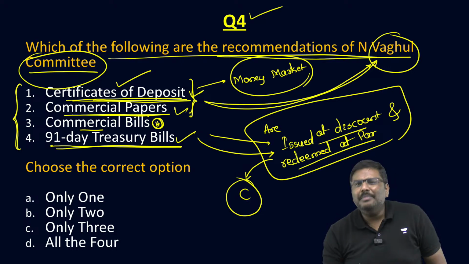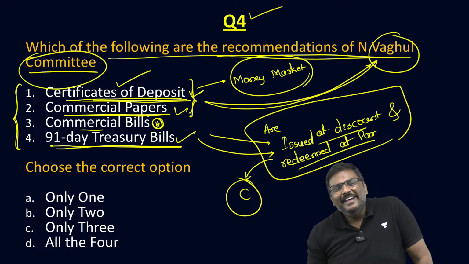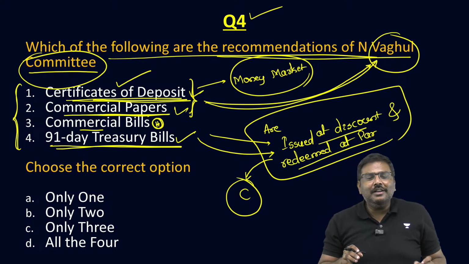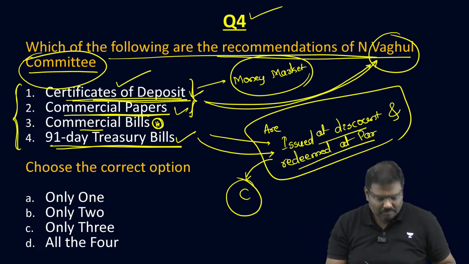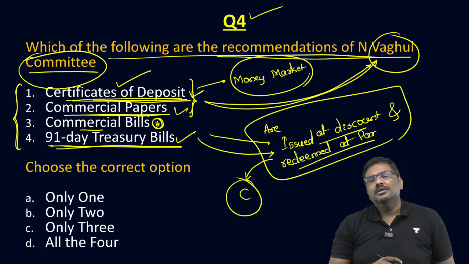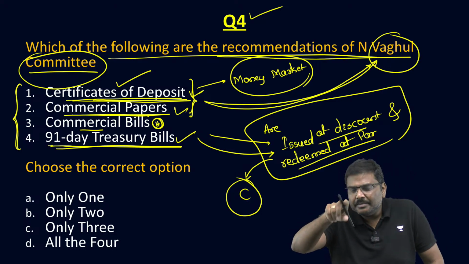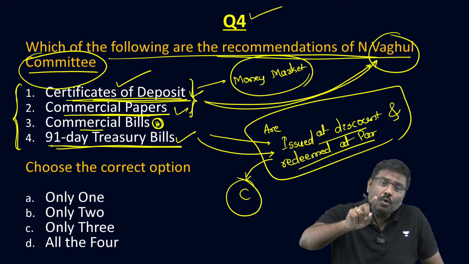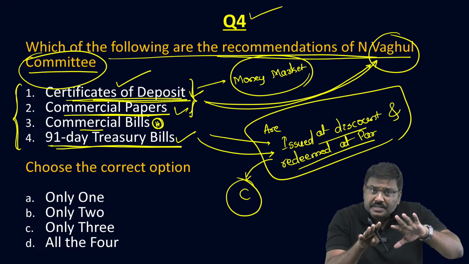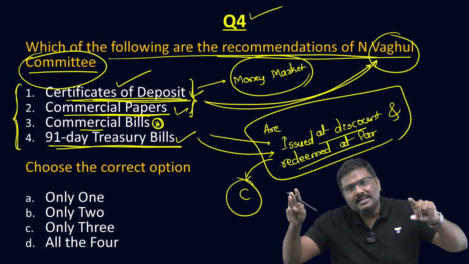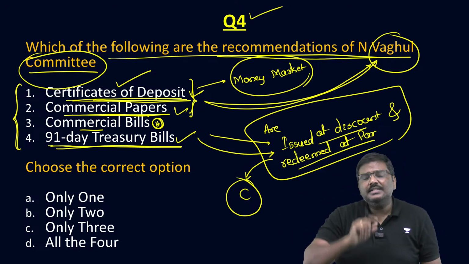91-day treasury bill. Anybody will ask me, sir, what is the maturity period of 91-day treasury bill? You did not tell me that. My dear, look at the name, you will understand. So 91-day treasury bills are issued by the central government. And please remember this, treasury bills are issued only by the center, they are not issued by the state governments. Whereas bonds can be issued by the center as well as the state government. Bonds can be issued by both, but the treasury bill only by the center.